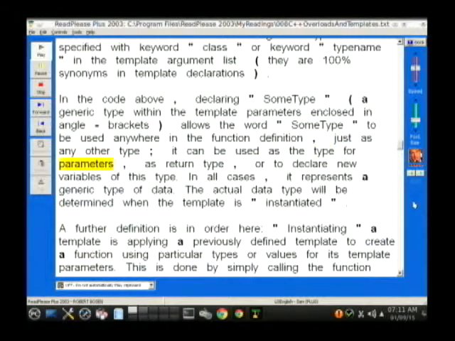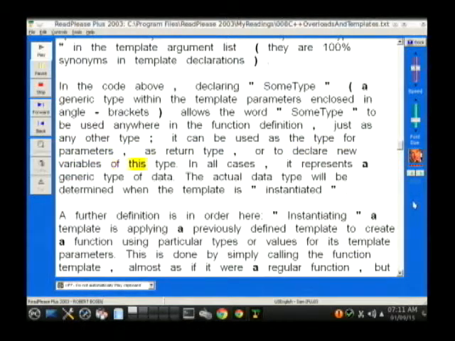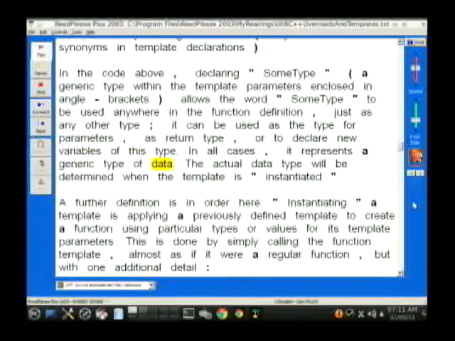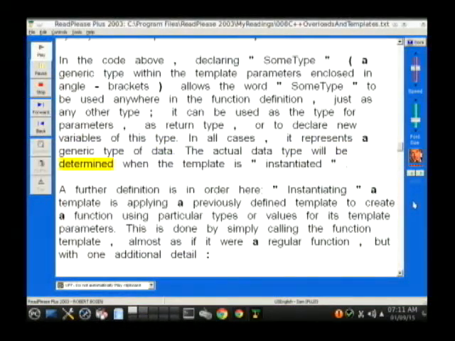It can be used as the type for parameters, as return type, or to declare new variables of this type. In all cases, it represents a generic type of data. The actual data type will be determined when the template is "instantiated".